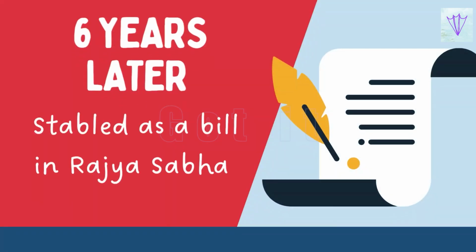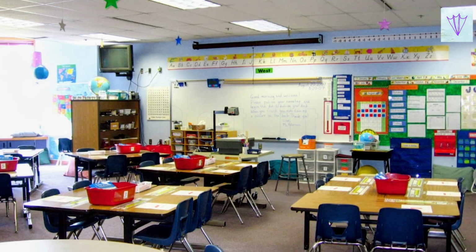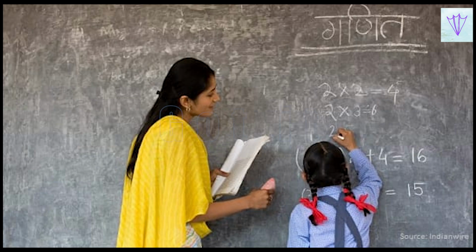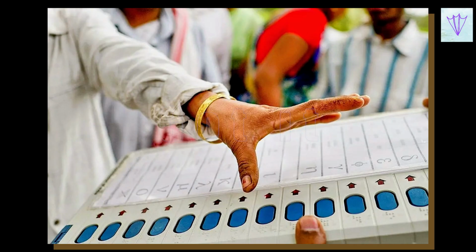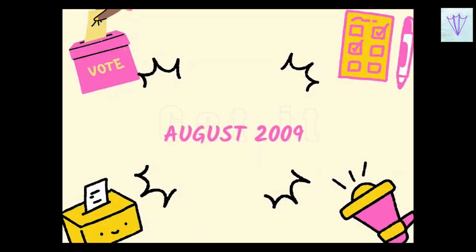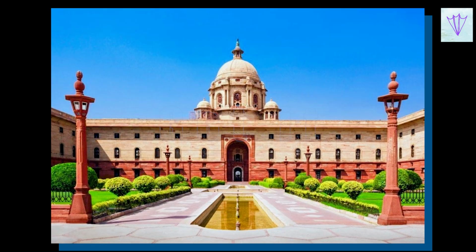A committee studied me thoroughly and suggested modifications. The major debate concerned funding; new schools, infrastructure, and teachers for millions of children would be costly. By 2008, the members determined it was the time. After the 2009 elections, the new government pursued the matter, and in August 2009, I was passed in Lok Sabha and received the President's assent, becoming an act.